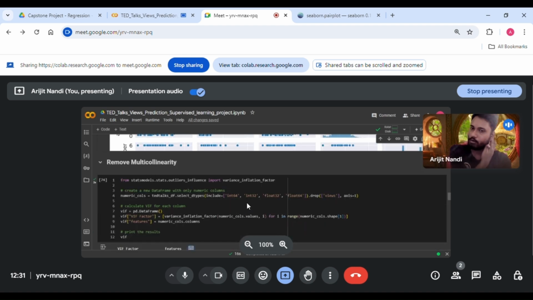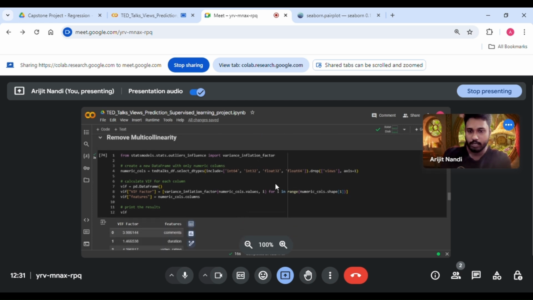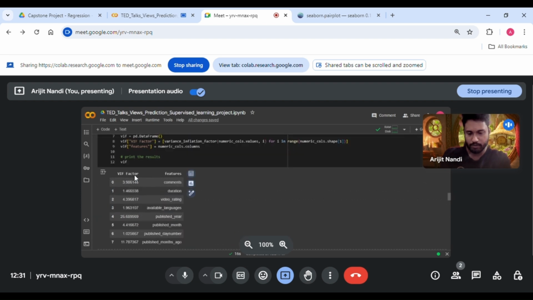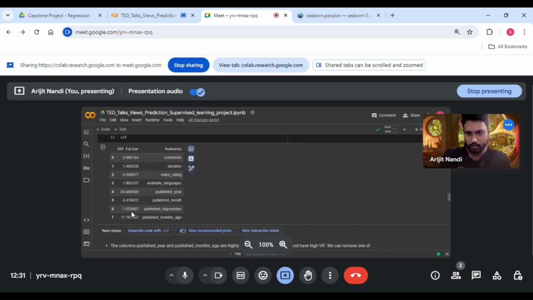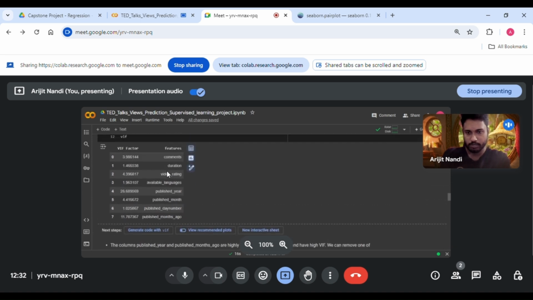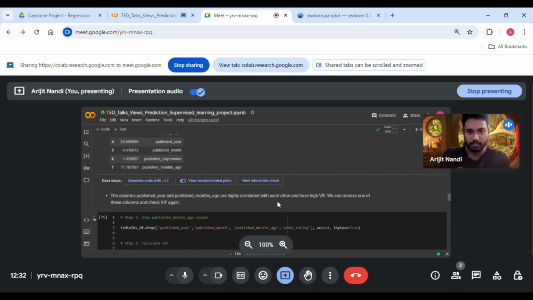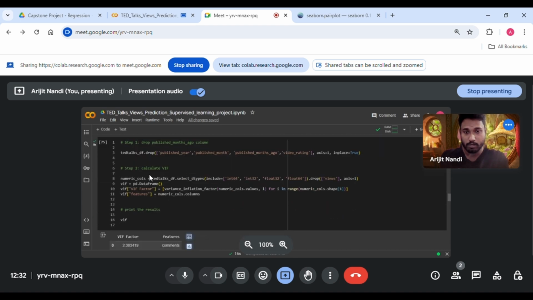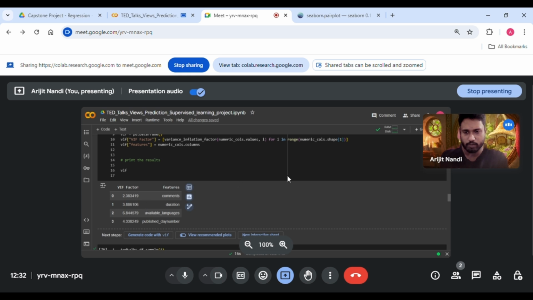Now I will be moving to multicollinearity. I have called the variance inflation factor library and applied the VIF over these features. So published year has the highest collinearity. What are the observed columns? Published year and published months ago. Published year and published months ago are highly correlated with each other and have high VIF. We can remove one of these columns and check VIF again. So I'm dropping the published months ago column. Checking the VIF now, it seems okay.